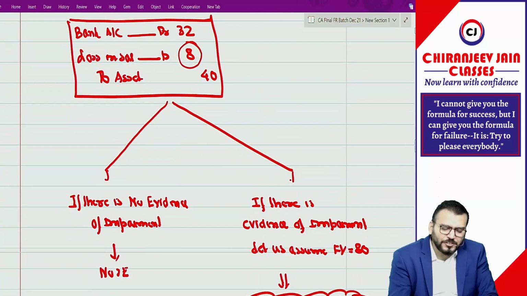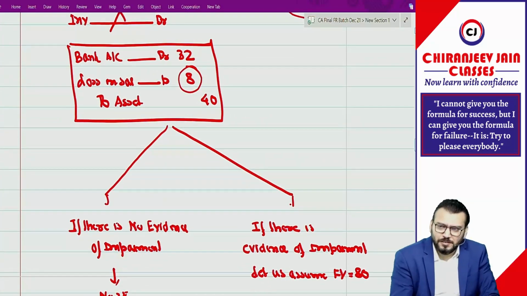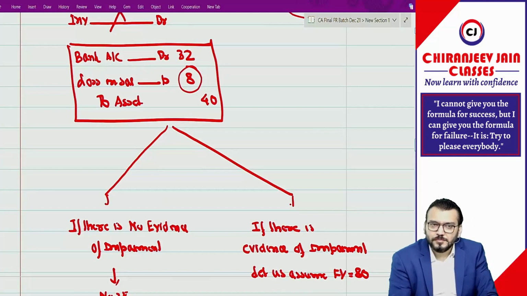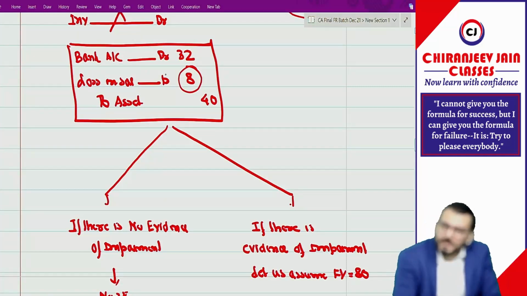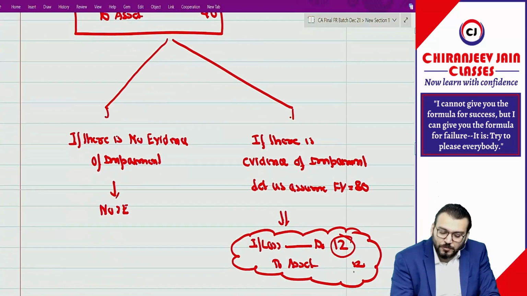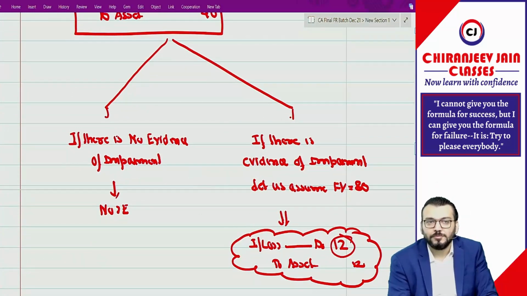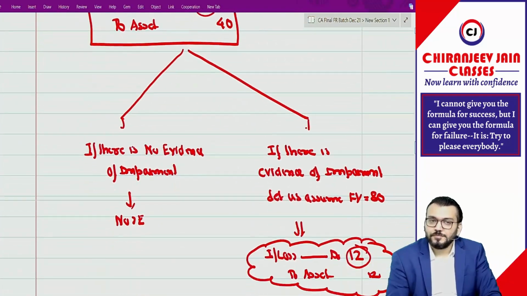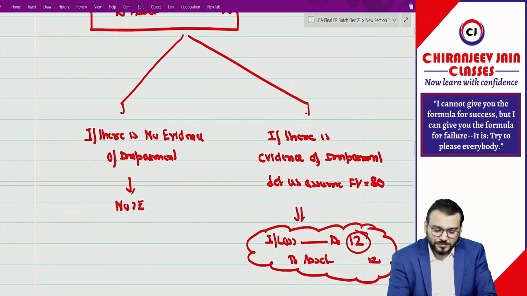You can compound this journal entry, meaning you can pass one compound journal entry. Bank account debit 32, loss 20, to asset 40 plus 12, how much? 52. You can do one compound journal entry, but you can do it this way also. Have you understood? Good question.